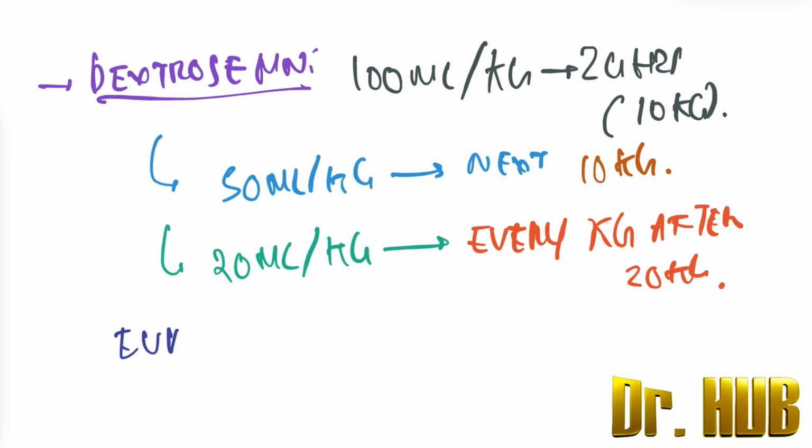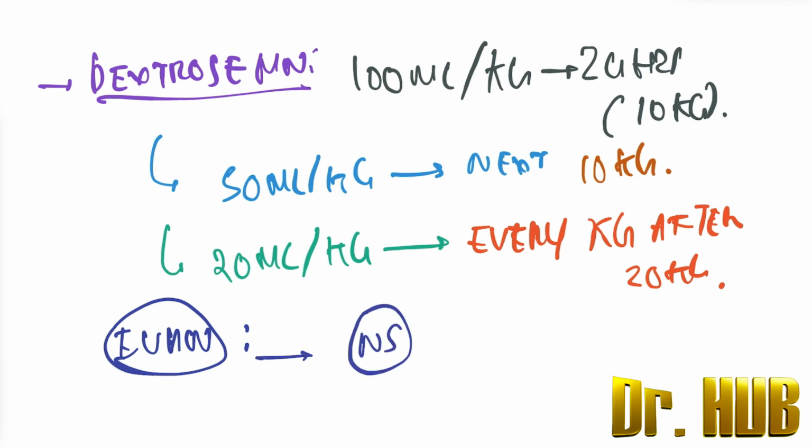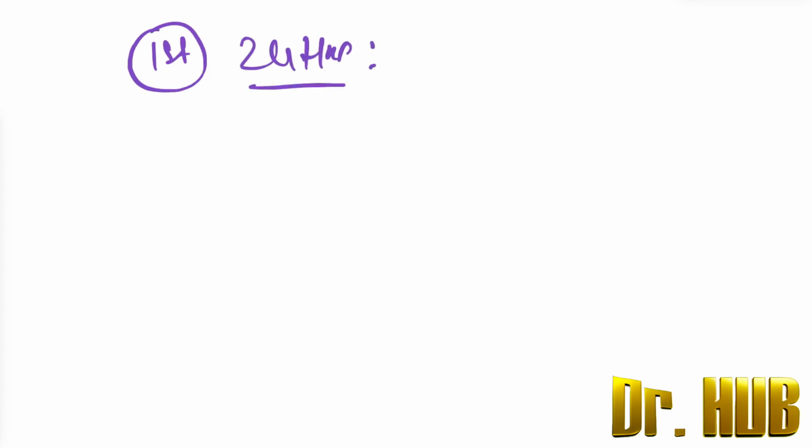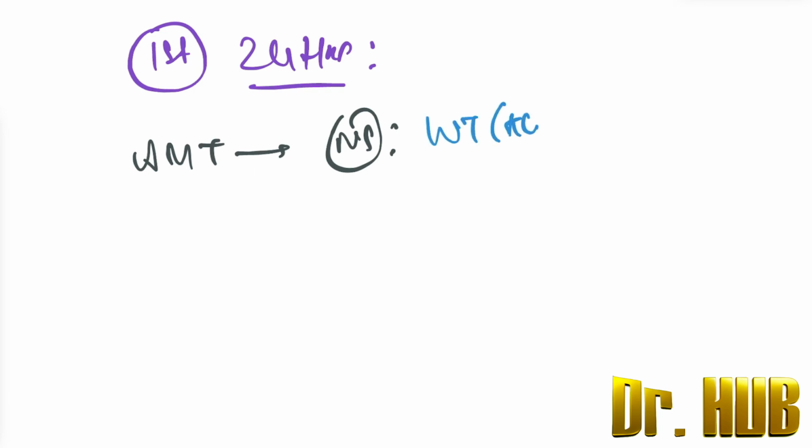Now let's focus on the Evans formula. The Evans formula is used for NS, which means normal saline. For the first 24 hours, the amount of NS administered is the weight in kgs into the TBSA.